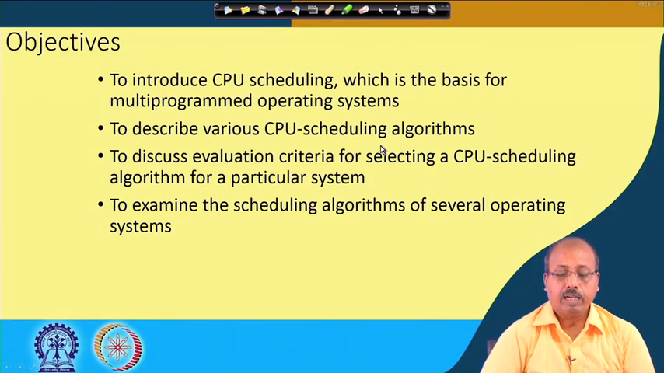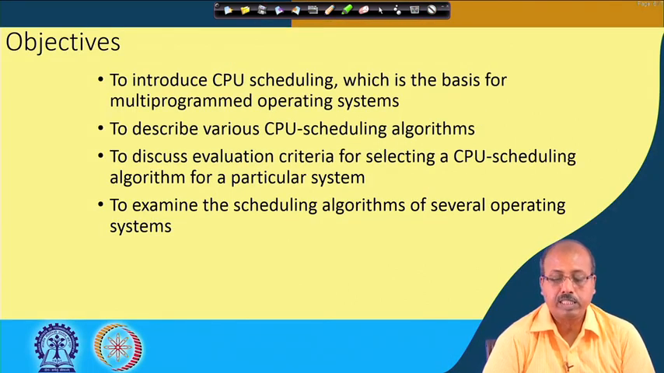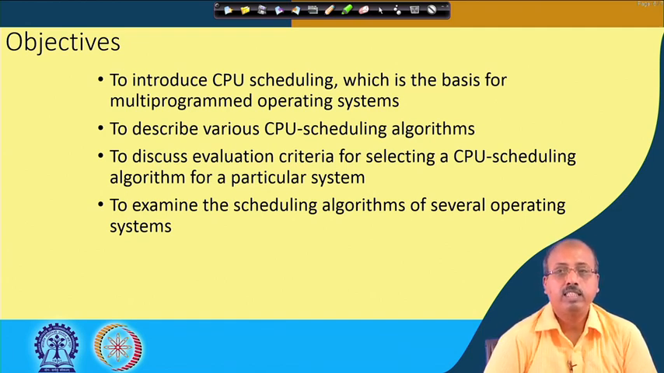So, the objective that we have is to introduce CPU scheduling, which is the basis for multi-programmed operating systems. If you have got a single user system and the user is just firing one job and there is nothing else to do, then of course, the scheduler is not necessary, because the scheduler has got only one thing to do and that can be done very easily. We do not have to make a choice like which job to run next. Only one job will be running and that will be running always, and when that is over, then the CPU will remain idle until and unless the user gives another job for execution.